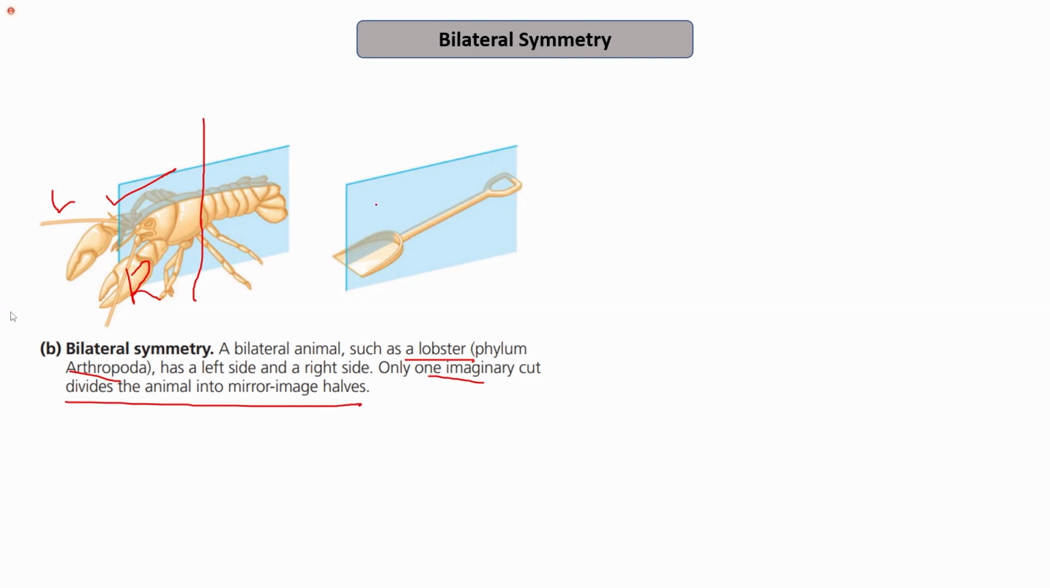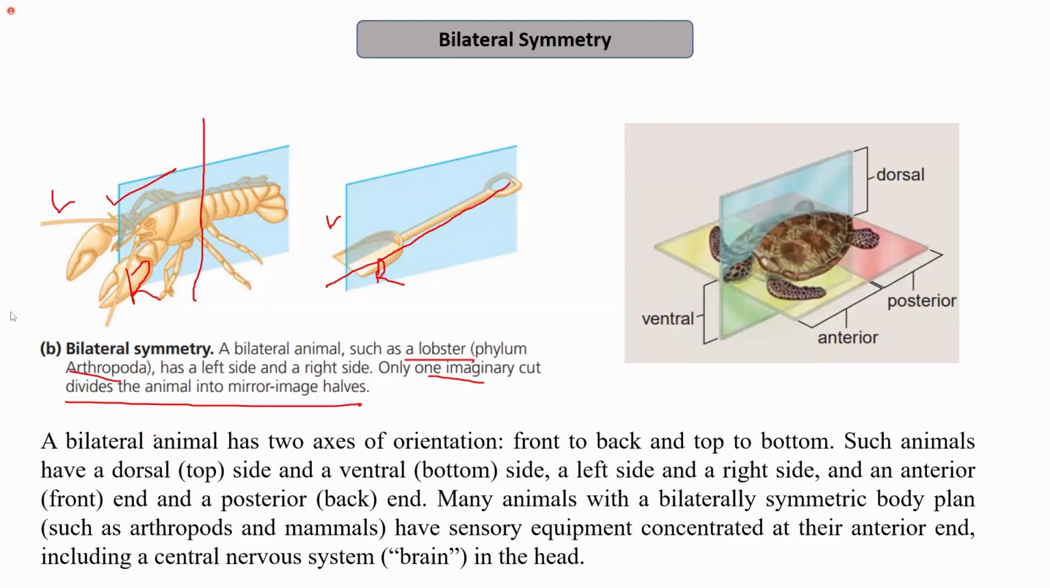We can see in this example that only one imaginary cut can divide this component into two equal halves, the left side and the right side. Even in humans, we have just one plane of symmetry that passes through the center of the body and divides the organism into mirror images as left and right side. So a bilateral animal has only one plane of symmetry, and it has two axes of orientation. I am talking about one plane of symmetry and two axes of orientation.